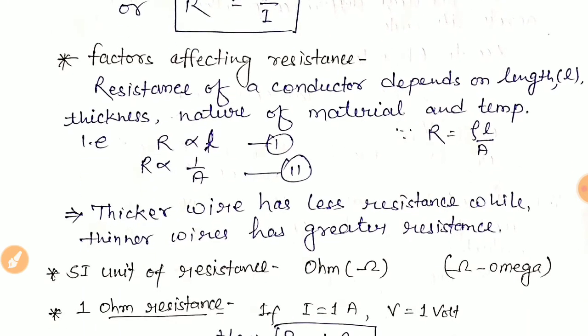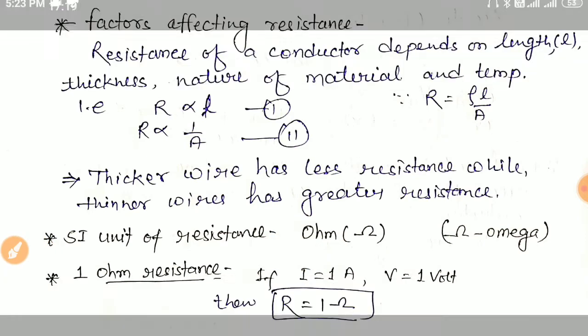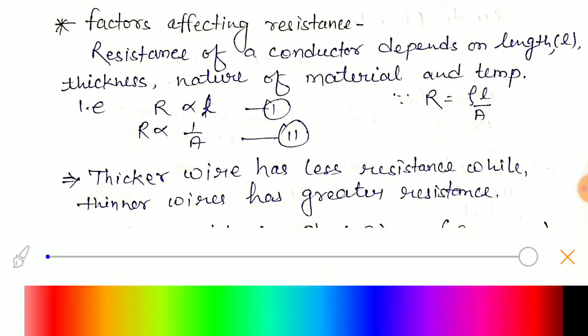What are the factors which affect the resistance of a conductor?